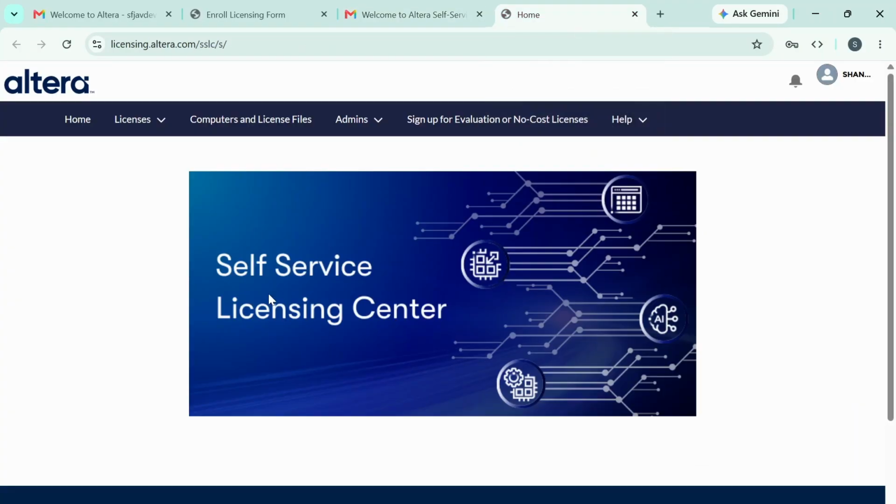So now that we are in the self-service licensing center, we'll now be creating our license for Questa. So first, you just click on computers and license files.